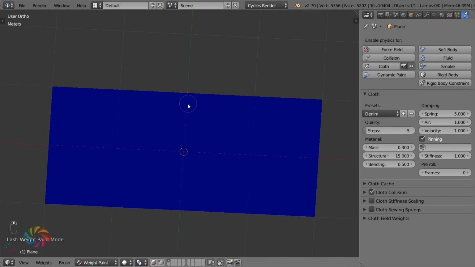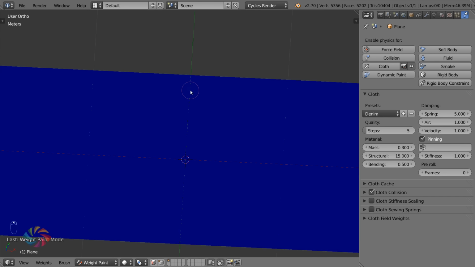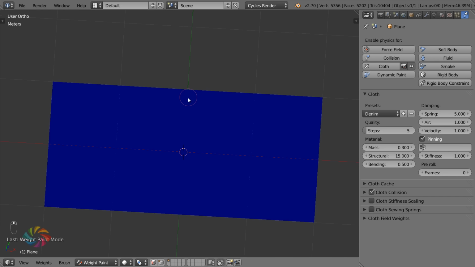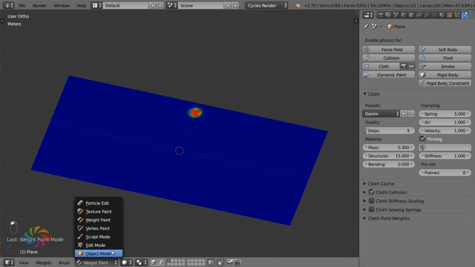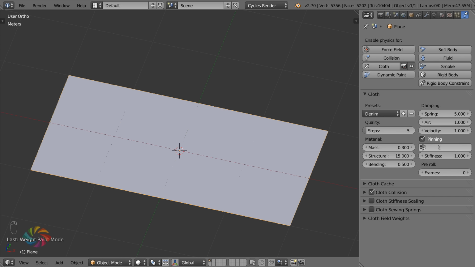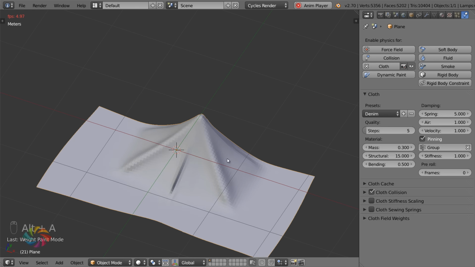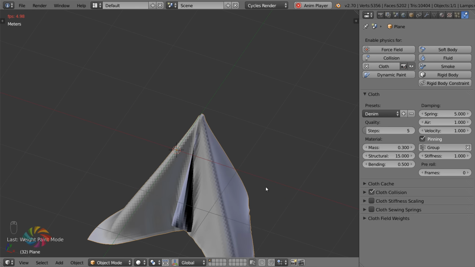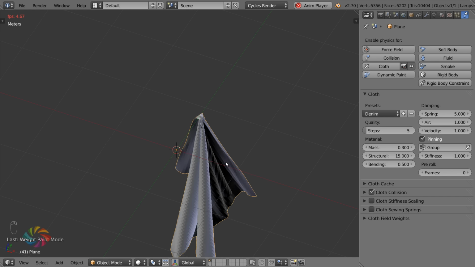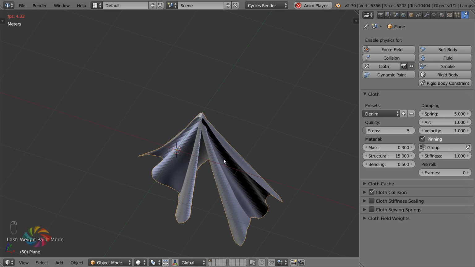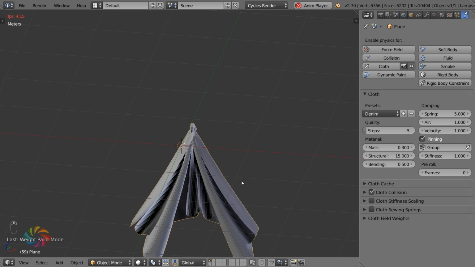So we want to have it hanging on a hook, right? So somewhere in the middle of the towel, about here, I'm going to do a nice big dot like that. Maybe a couple right there. Okay, that's good. And then once you've done that, you also want to select it from the drop-down menu. You should only have one option there, group. And now, look at that. That little point that we just painted is now staying stationary, and the rest of it's falling down through itself, right? So it's working, but it looks absolutely horrible.